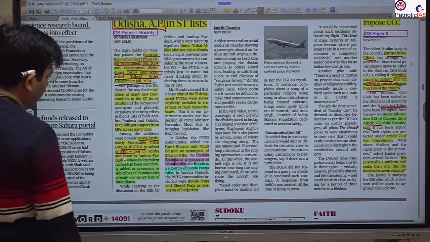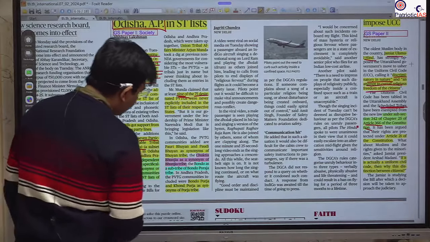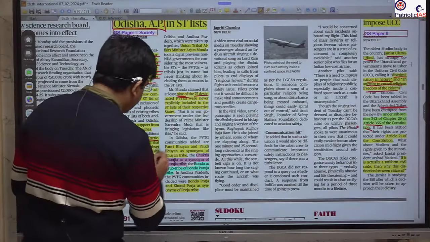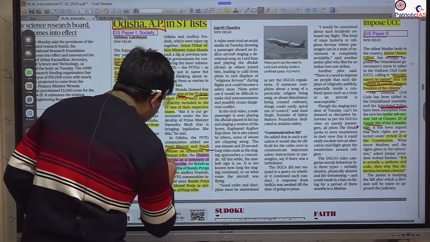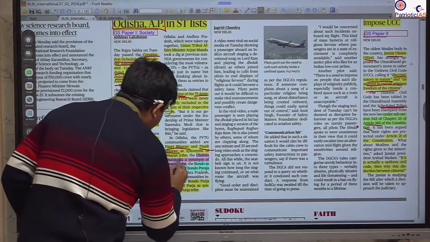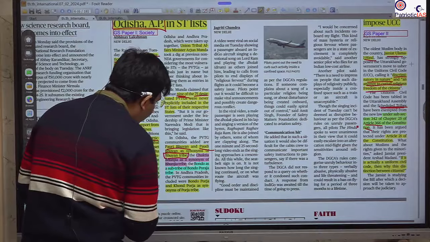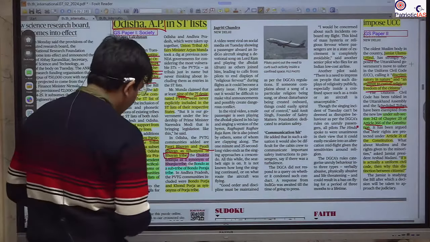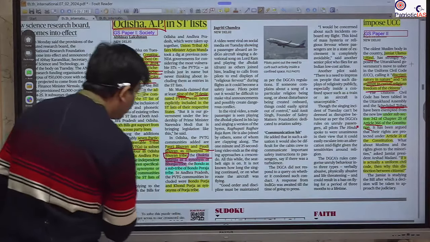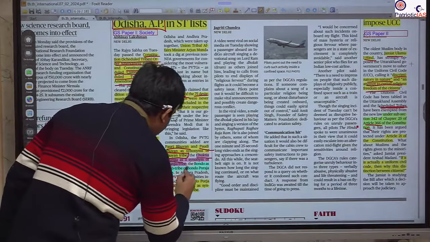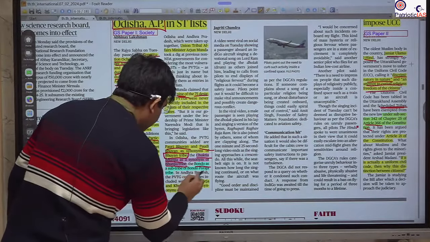Out of 75 PVTGs, 9 are included. Who are these 9? Let's see. This one is the Pauri Bhuyan and this is the Paudi Bhuyan. They are from the Bhuyan tribe. Initially they were included under the Bhuyan tribe, but now they are specified as Pauri Bhuyan and Paudi Bhuyan. Next is the Chuktiya Bhunjia, and they were from the Bhunjia tribe. The fourth is the Bondo, a subtype of the Bondo